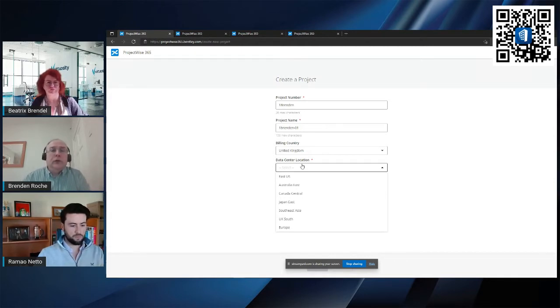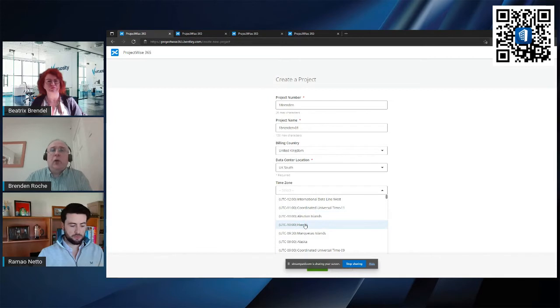Obviously, we have a global solution, so we have capabilities spread throughout the world, and I dare say that these centers are all based on the Microsoft Azure hosted centers, so that we're leveraging the data centers. There are some specific regions that have requirements for internal, within-border hosting, and we can always have discussions with people about that. But I'm just going to choose a data center that's local to me.